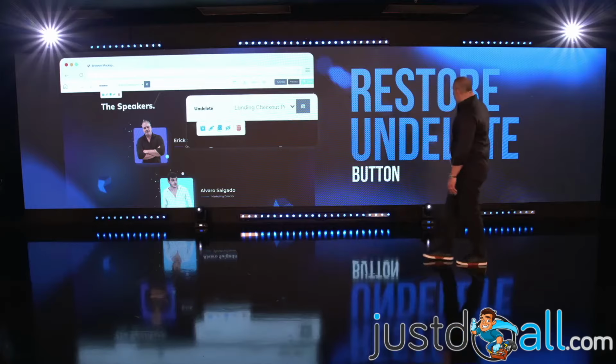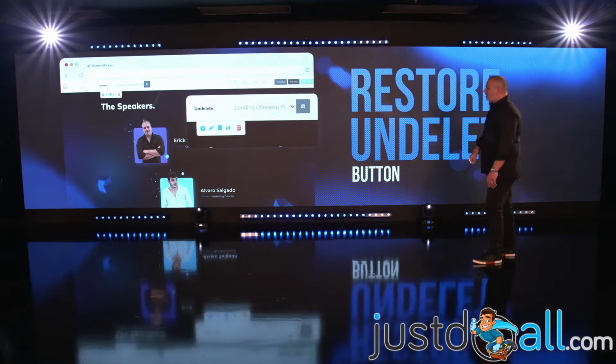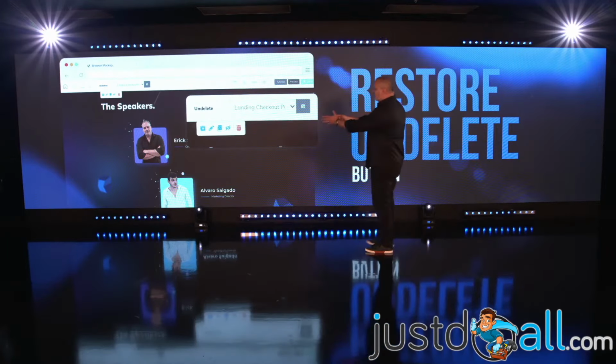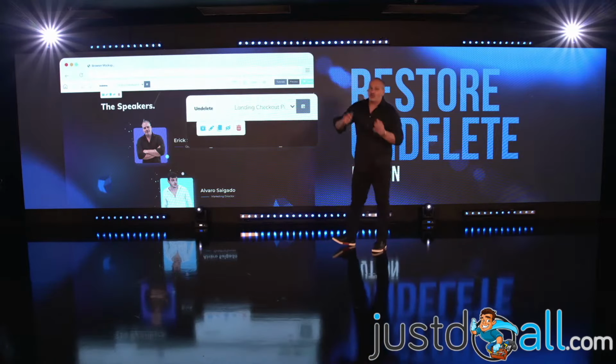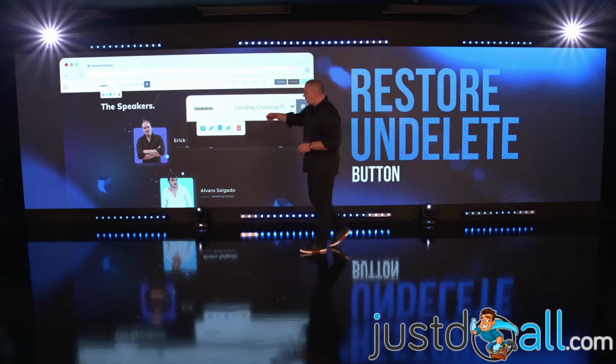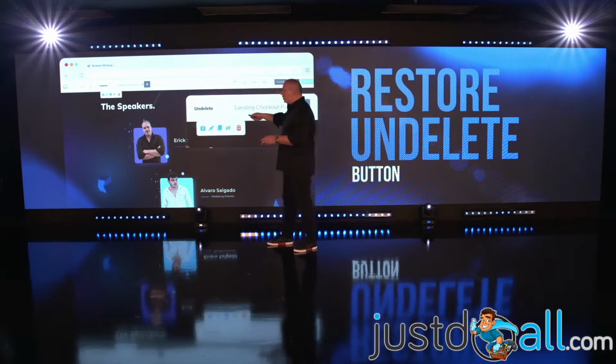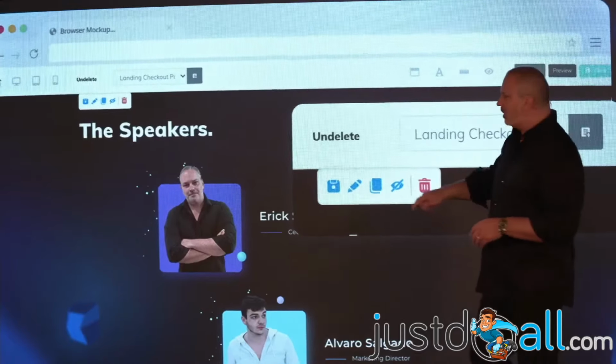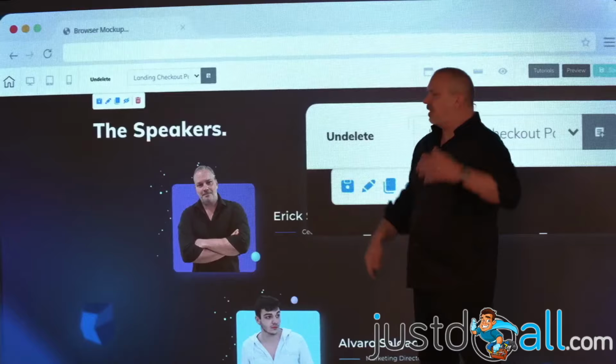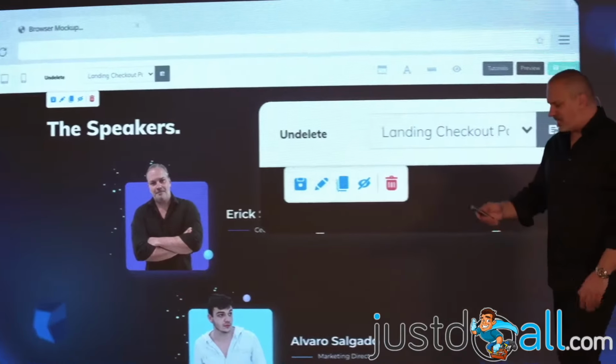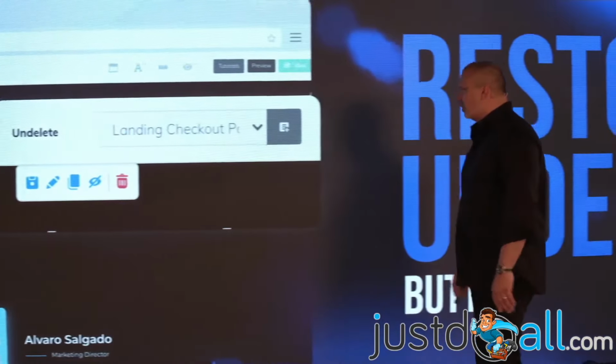Okay. Now, restore or undelete button. What that means is that if you are doing something on your website and you do something wrong, for example you delete an image, a box, or a banner, and you want to bring it back, you can just press the undelete button, and it's going to start bringing back everything that you deleted on your page. All right?